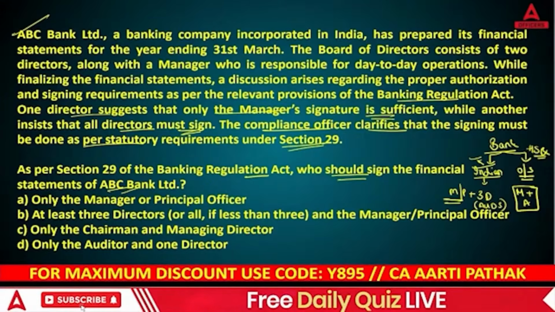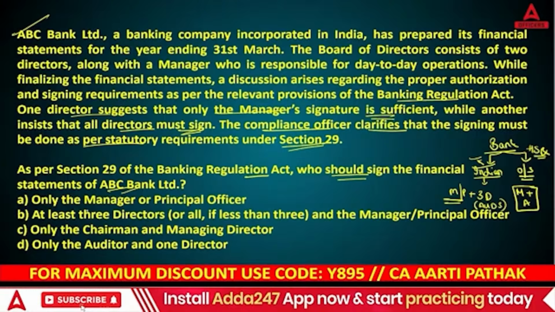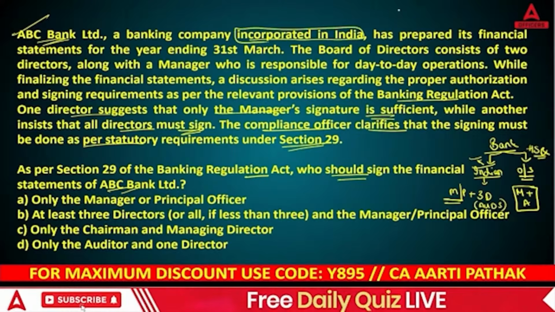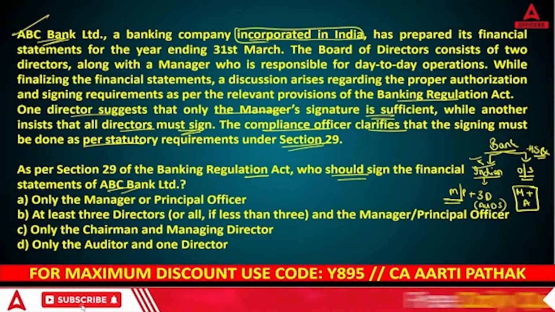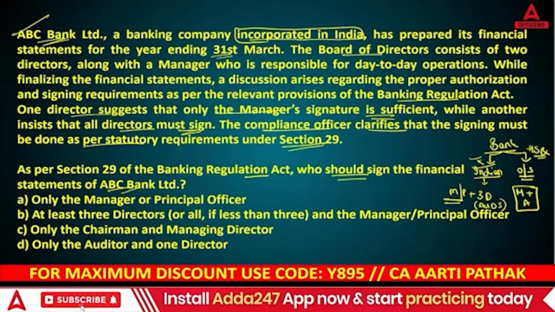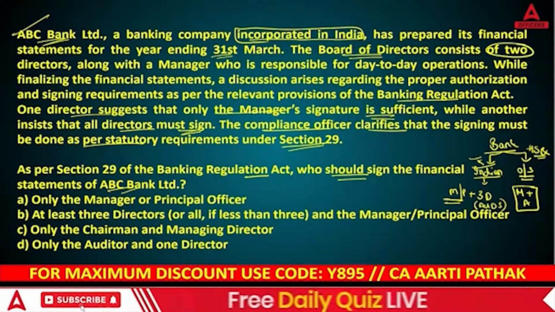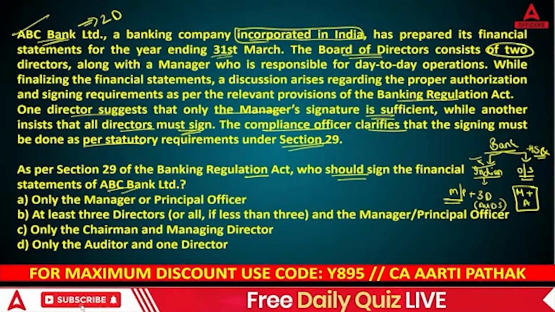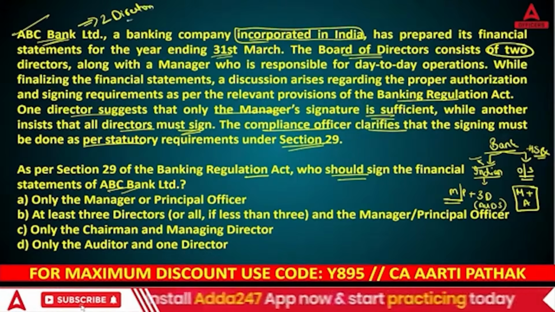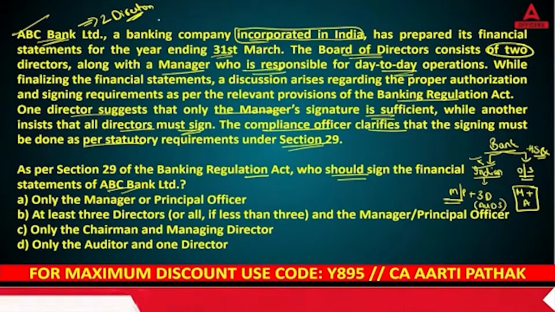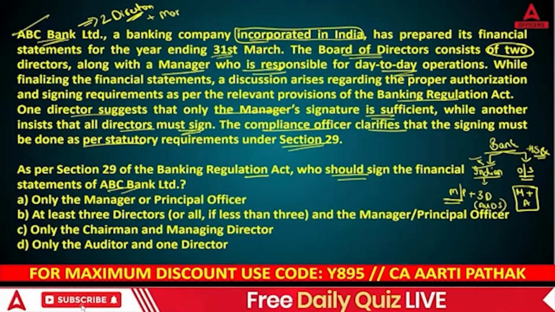So now tell me, out of these four options, which is the correct option? Here, Banking Limited is incorporated in India, which means this is your Indian bank. Now, they have prepared their financial statements for 31st March. The board of directors consists of two directors. So how many directors do you have in ABC Limited? You have only two directors, along with the manager who is responsible for day-to-day operations. Along with these two directors, they have their own manager.